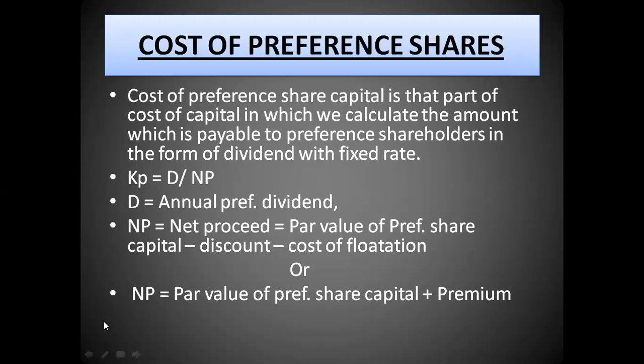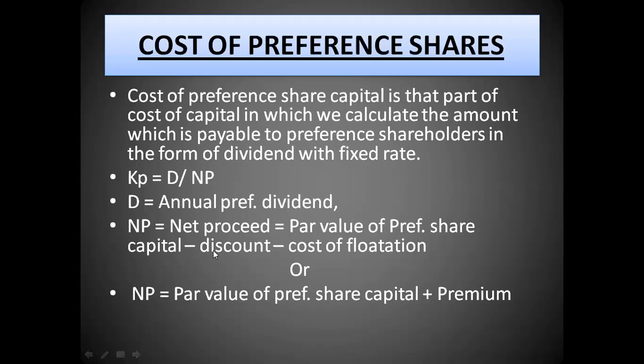Now, how do we value the cost of preference shares? It is somewhat similar to the equity shares only. So the formula for cost of preference shares is dividends divided by the net proceeds.